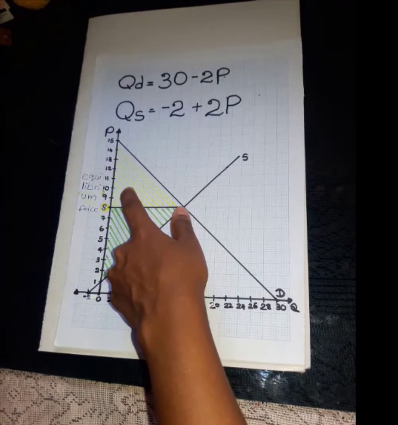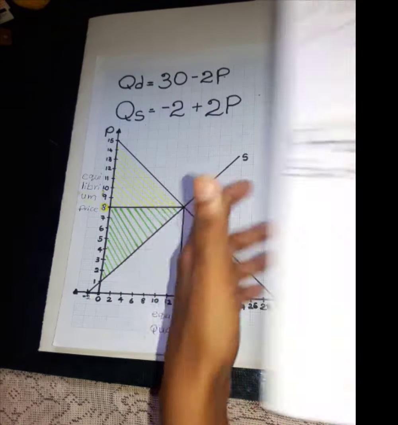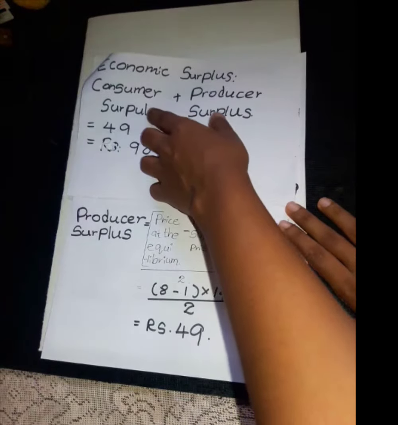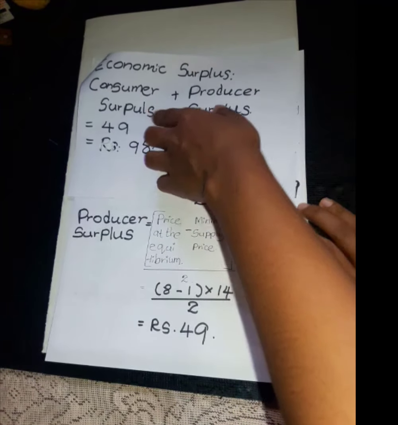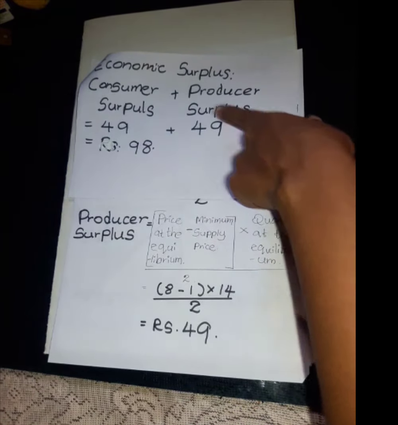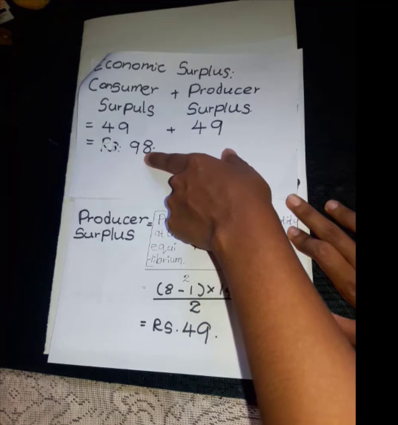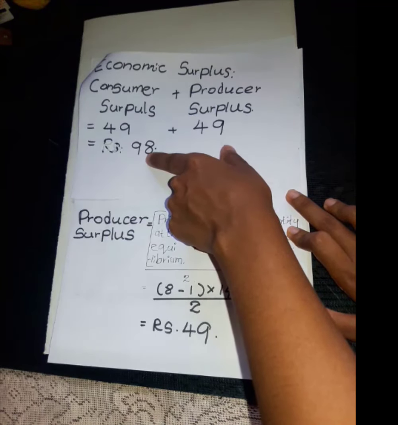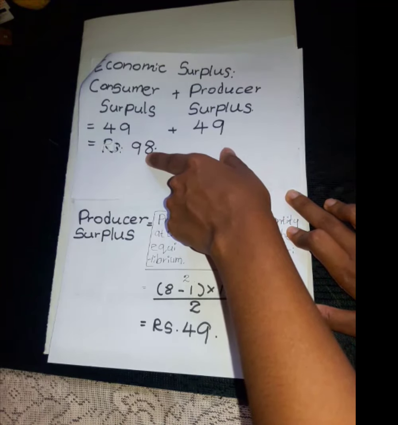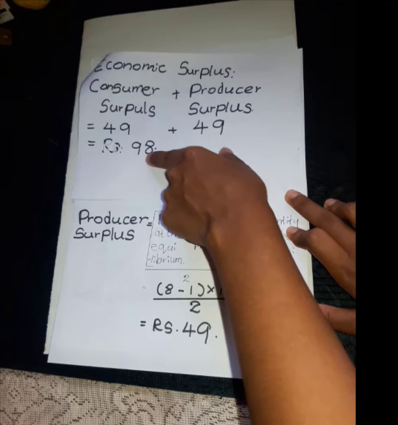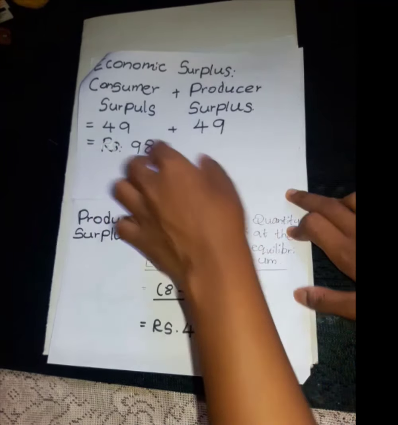Also we can calculate it this way: economic surplus equals consumer surplus plus producer surplus. So before implementing the maximum price ceiling of this particular good, economic surplus is equal to 98 rupees.